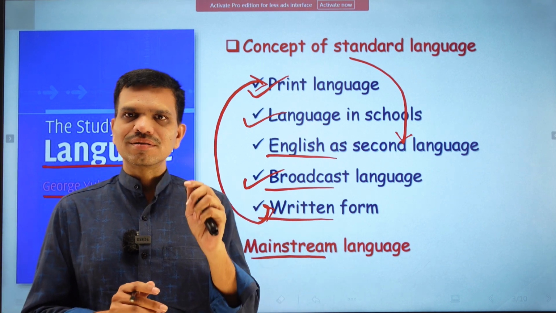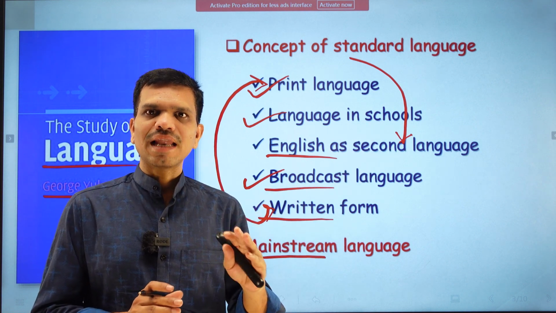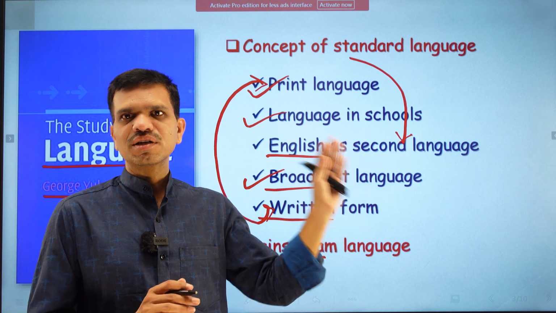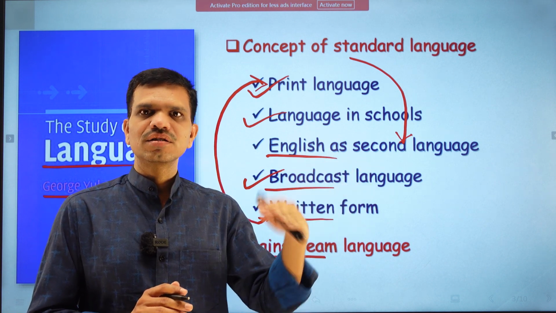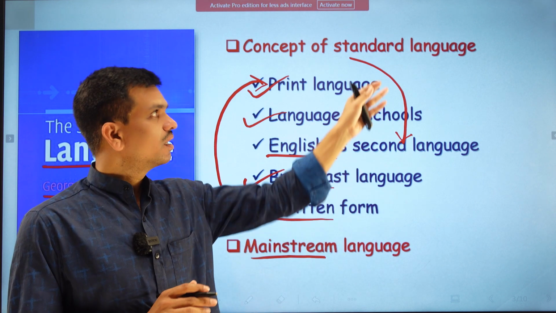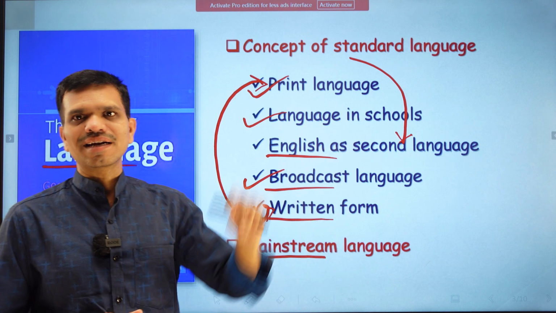And sometimes this type of distinction makes a language prestigious. When someone refers to standard language or standard English, he is referring to a prestigious kind of English or prestigious kind of language, and hence we should avoid using this word standard.